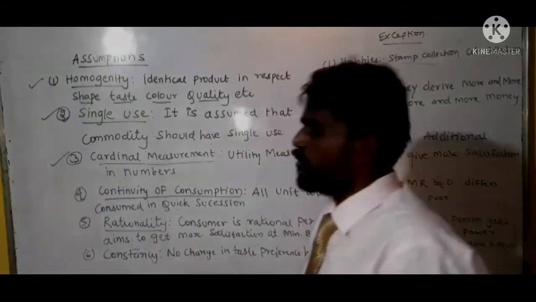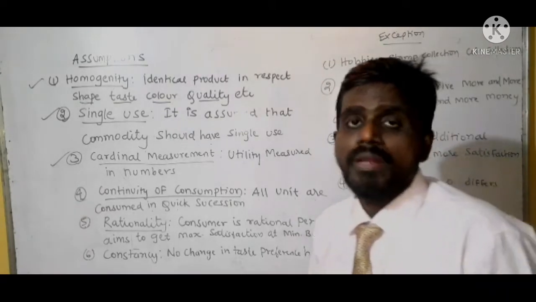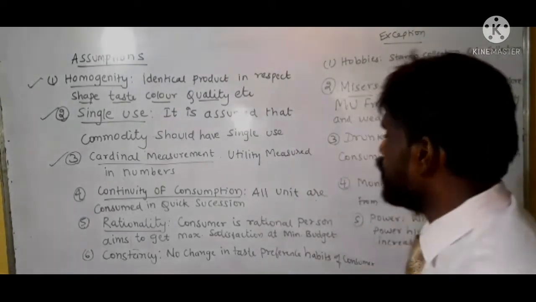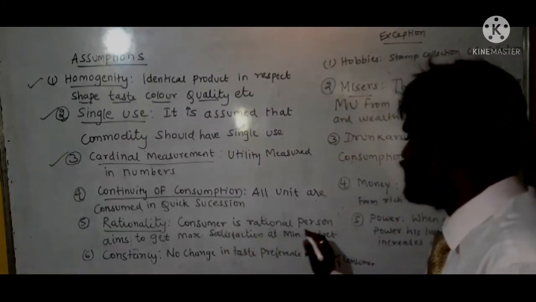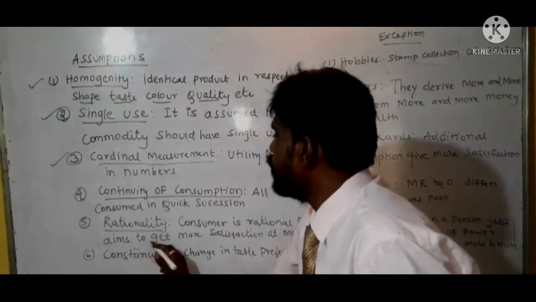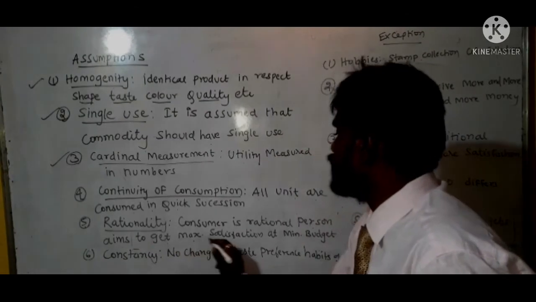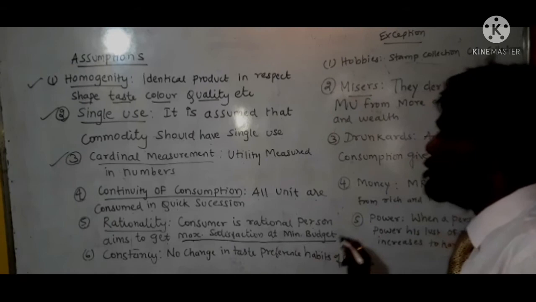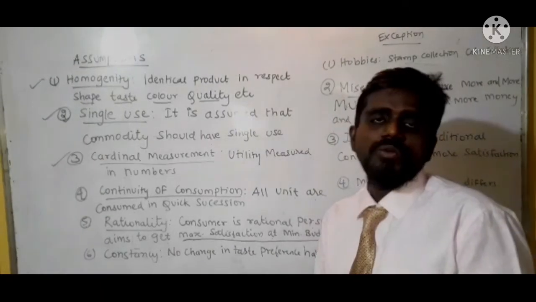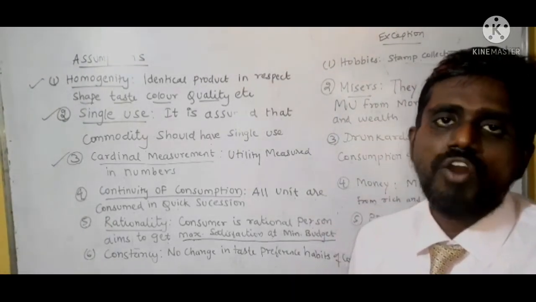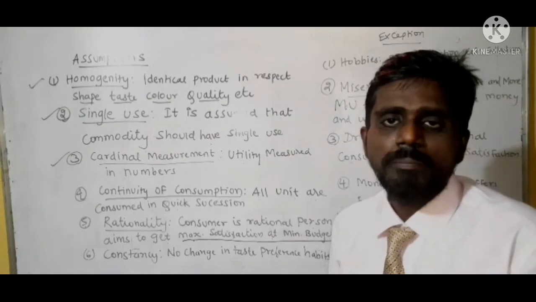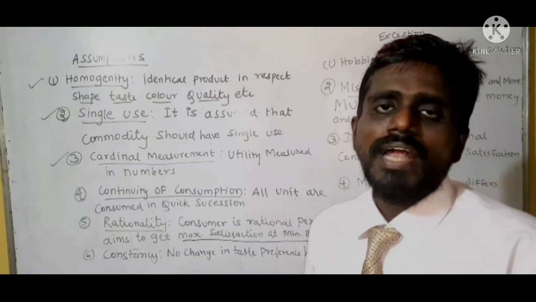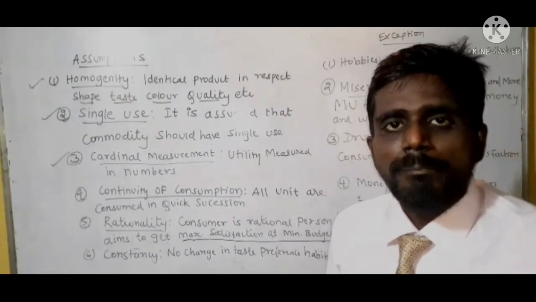Next, rationality. What is the meaning of rationality? A normal consumer. The consumer is a rational person who aims to get maximum satisfaction at minimum cost or minimum budget. Each and every consumer should be in a rational form. Rational means a normal person, and a normal person tends to acquire maximum satisfaction with a minimum budget.